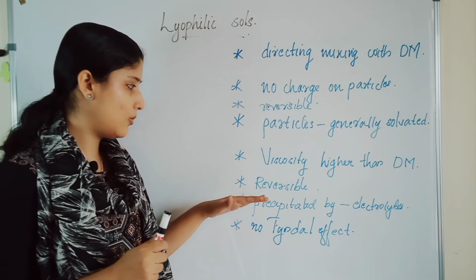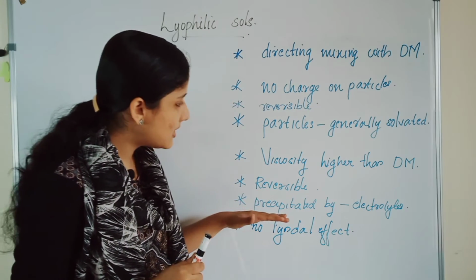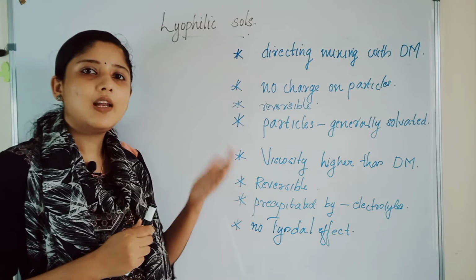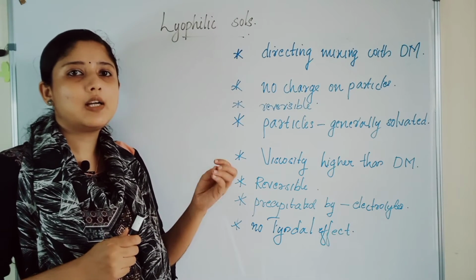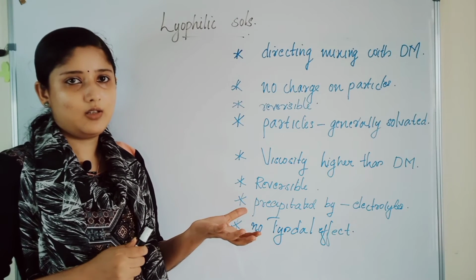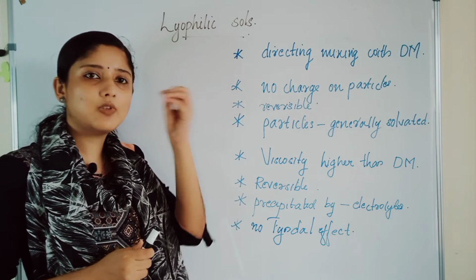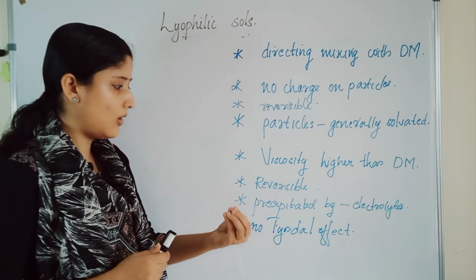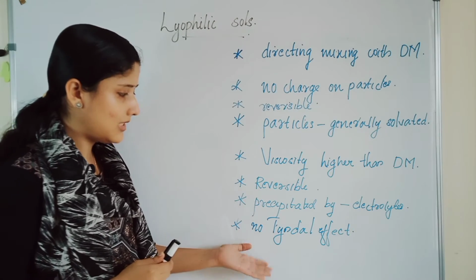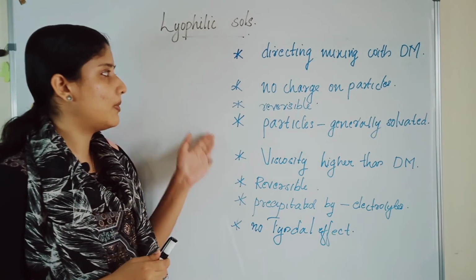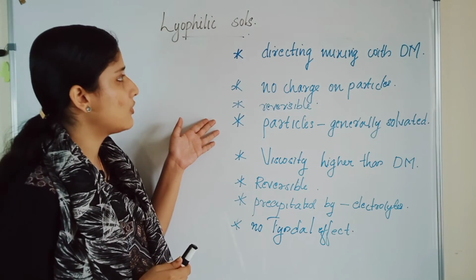Next property is they can be precipitated by electrolytes. When we add electrolytes to the colloidal solution, the particles can be precipitated. The particles will precipitate to the downside. And the next property is they will not show Tyndall effect. These are some of the properties of lyophilic colloids.